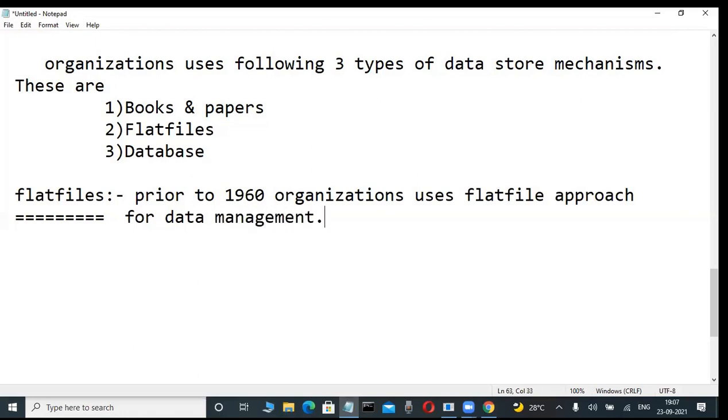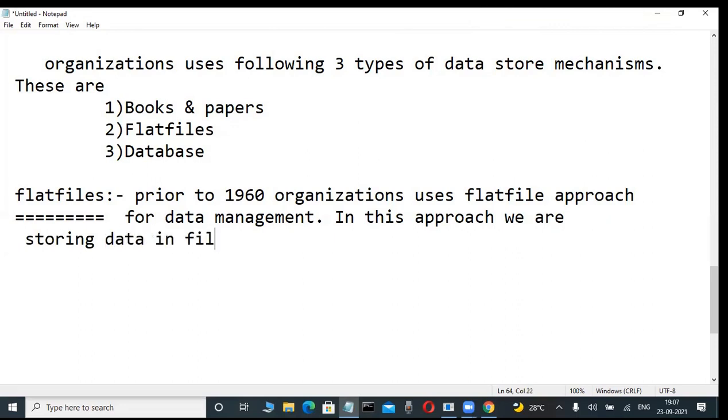In this approach, organizations store data in files by using application programs in high level languages.